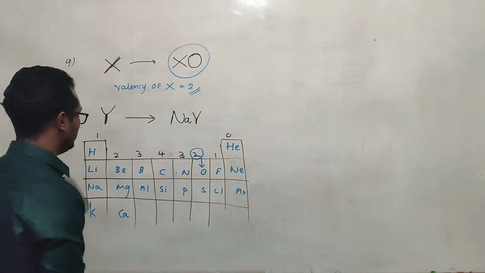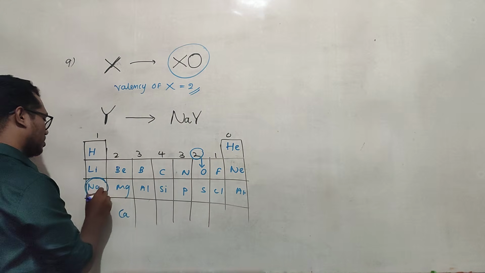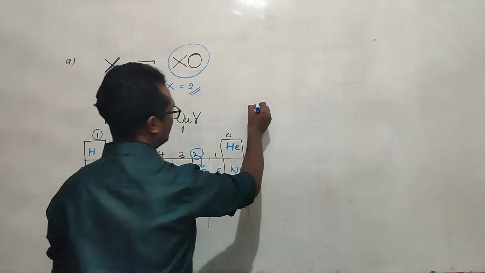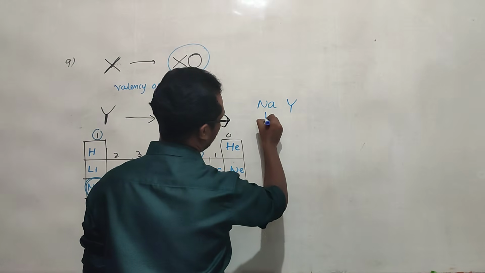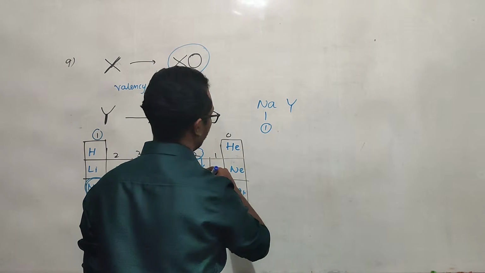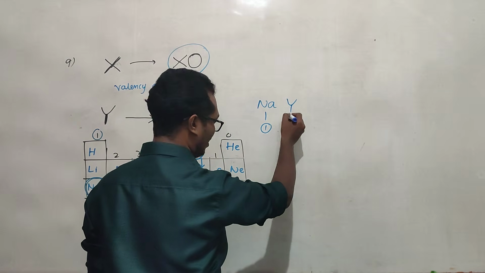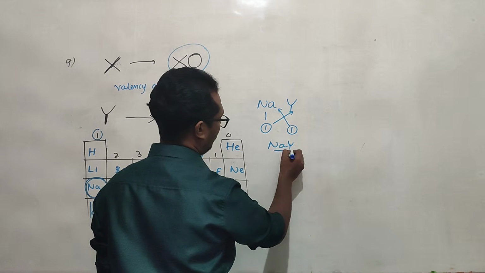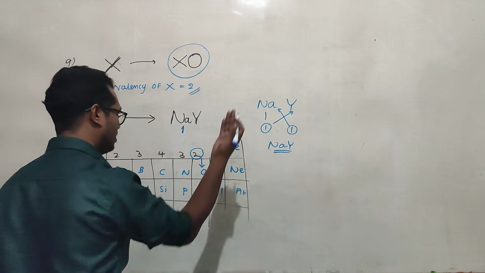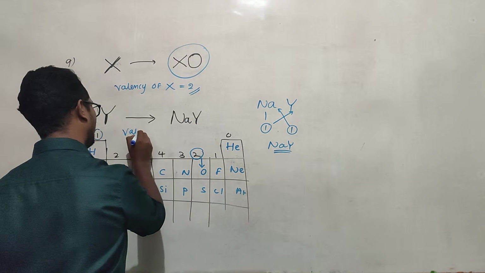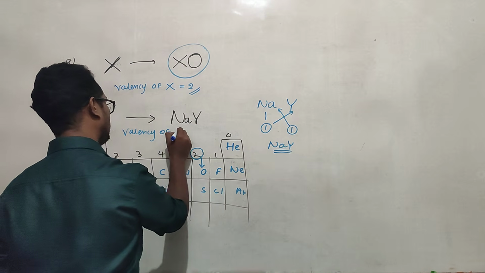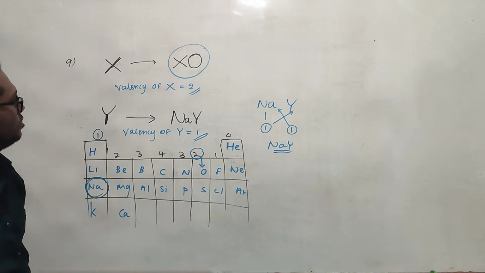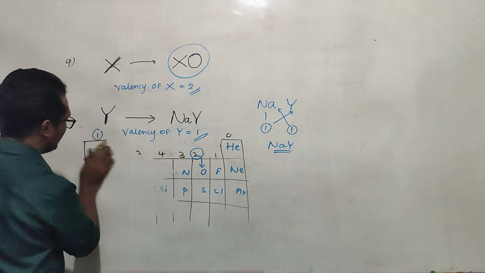Right. Now find out the valency of sodium. Sodium belongs to the first group, so valency 1. So here definitely the sodium valency is 1, and sodium Y, so they form NaY. The valency of Y also should be 1. So that's why they exchange like this and form NaY. That is the behind the scenes. So the valency of Y is also 1.